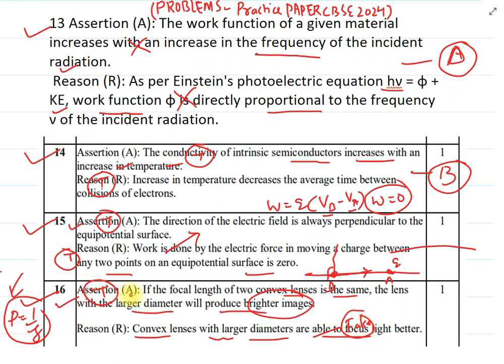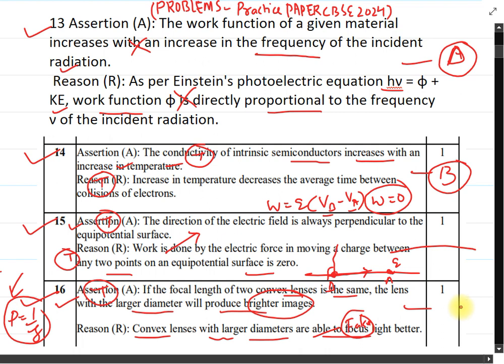So there is no confusion there about the explanation or anything else. We can only say that assertion is true, reason is false. This is your option C.